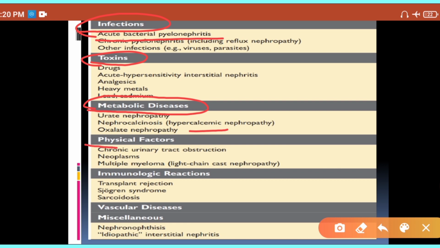Alright. Fourth cause is physical factors, like that of you have the urinary obstruction due to prostatic hyperplasia, or you have the renal cell tumor that are causing obstruction. Then you can develop tubulointerstitial nephritis. Another causes are immunological reactions, particularly autoimmune disease like that of Sjogren syndrome, and it could be because of transplant rejection as well. Sarcoidosis also can be responsible. Alright. Vascular disease also can cause tubulointerstitial inflammation, and sometimes it could be because of nephrosclerosis.